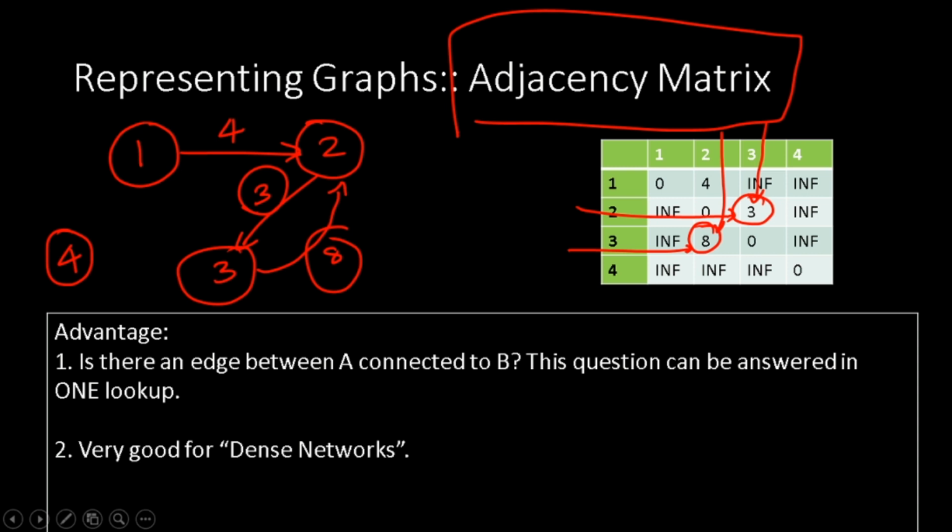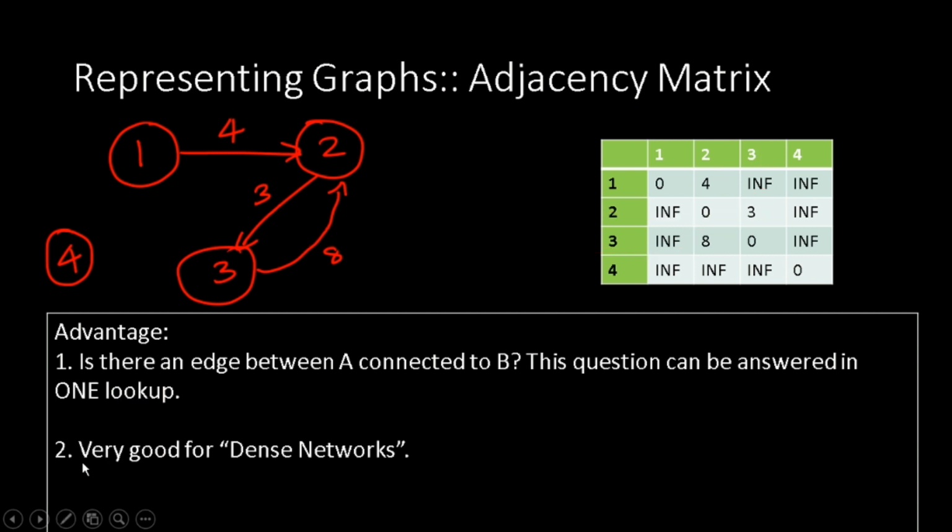This representation has certain advantages, certain disadvantages. Let us start by looking at the advantages. The first and the most important advantage is, if we want to find out if A is connected to B or not. Is there an edge between A and B? This question can be answered very quickly.